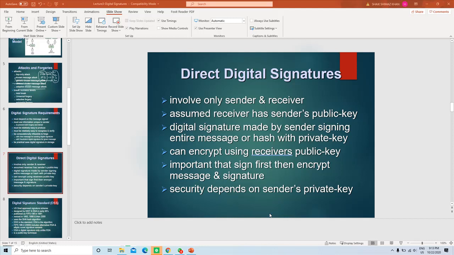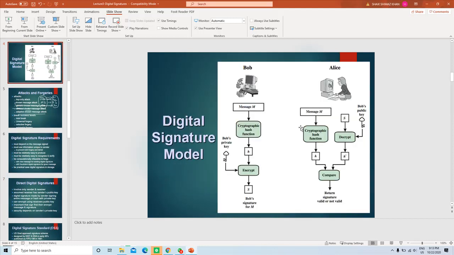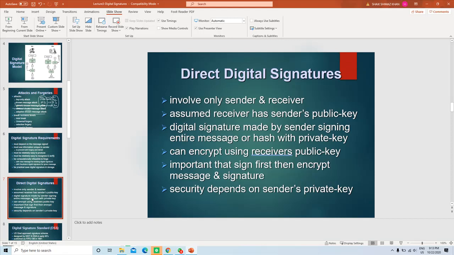In this scenario, it is assumed that the destination already knows the public key of the source. So here Bob and Alice are the only ones communicating, and they want non-repudiation. So we can call this direct digital signature. Here, when we create the digital signature and send it from Bob to Alice, then we can term it a direct digital signature. Okay, very simple, between only two parties.